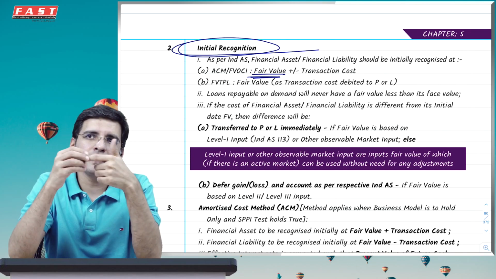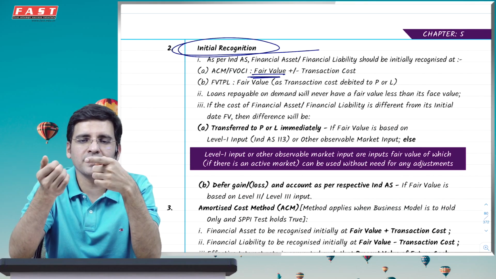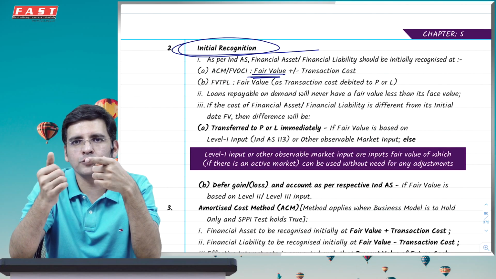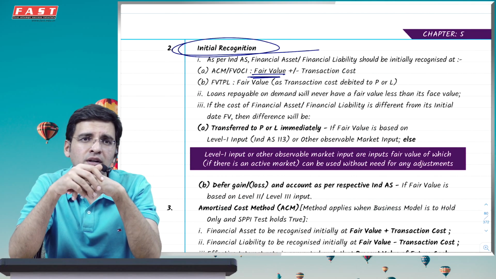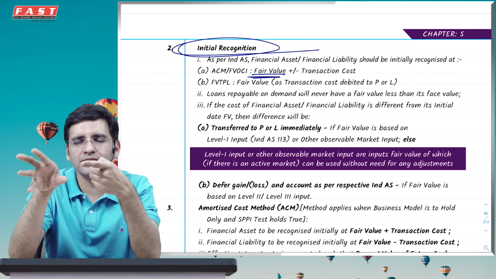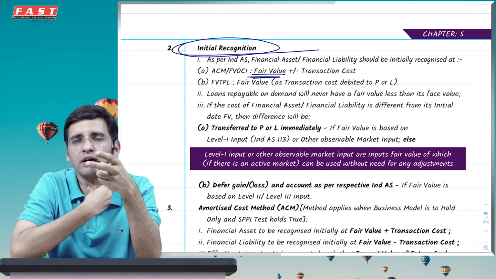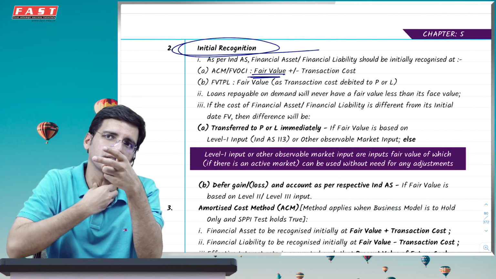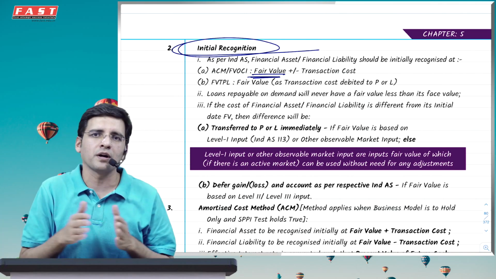But in FVOCI, if you do not increase the cost and book the transaction cost to PRL, subsequently when there is a gain, the gain will not go to PRL, it will go to OCI. So you are booking an expense in PRL and a gain in OCI, which is a mismatch. So I add it to the cost and then I calculate the gain or loss and put it to OCI. That is why I add it to the cost. And in the ACM method, I am not really interested in booking a gain or loss. In fact, I will rather adjust this particular cost. I will amortize this cost over the period or life of the particular asset.